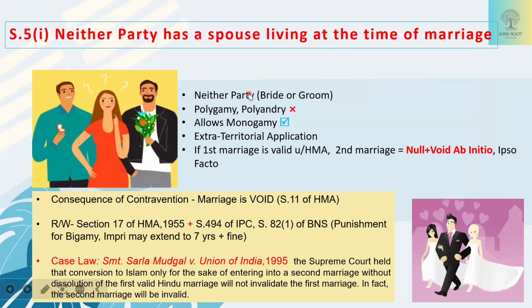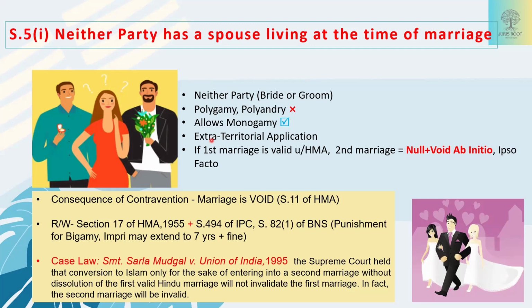So Hindu law actually prohibits polygamy and polyandry. Polygamy is when a man has more than one wife, and polyandry is when a woman has more than one husband. So this is totally prohibited in Hindu law, and Hindu law does not recognize this. Hindu law only allows monogamy, which is practiced in India. Okay. This act also has extraterritorial application.